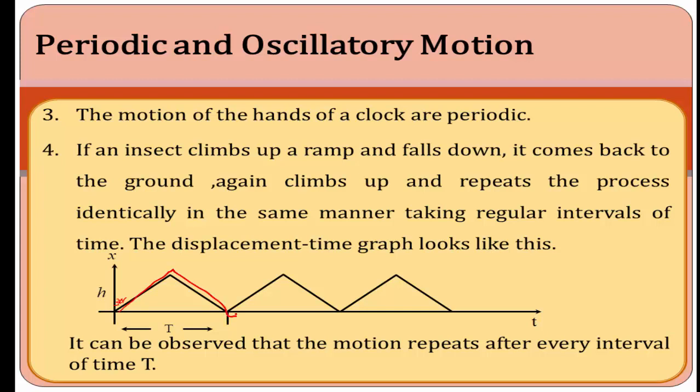It comes back to the ground, again climbs up and repeats the process identically in the same manner, taking regular intervals of time. This is the displacement and time graph. It looks like this. Here it can be observed the motion repeats after every interval of time. This type of motion is also called periodic motion.